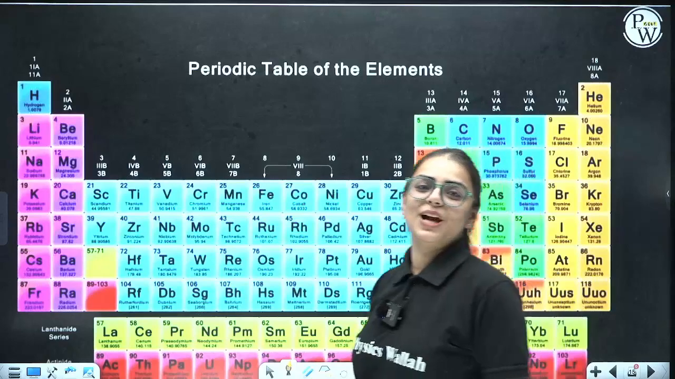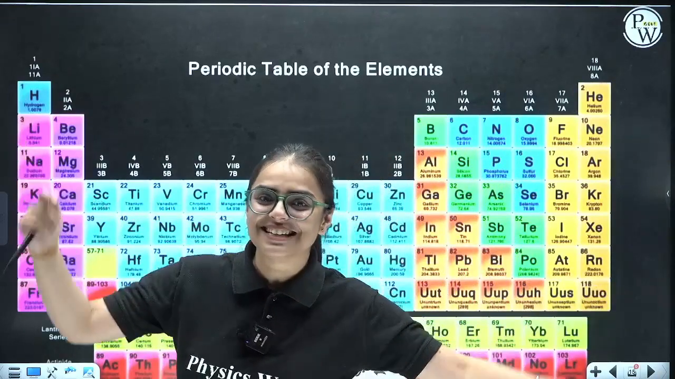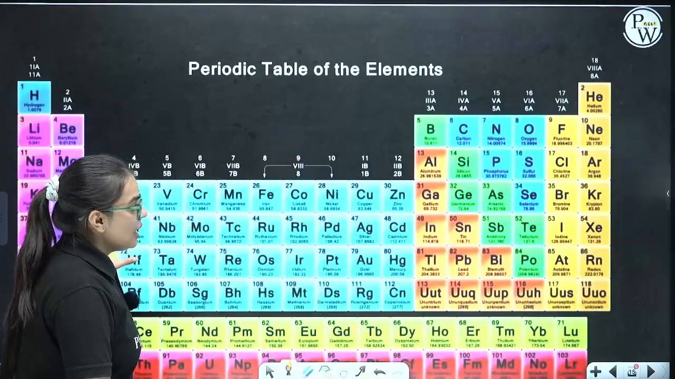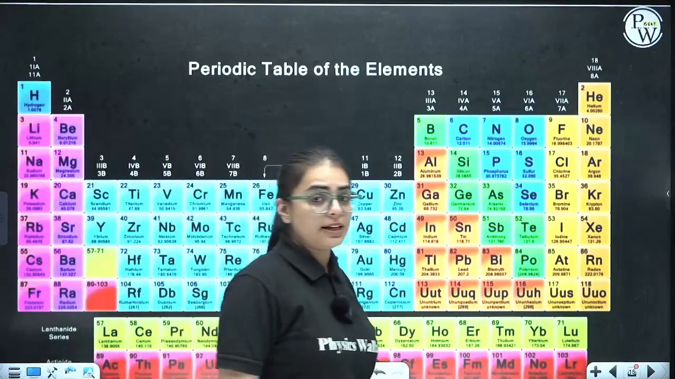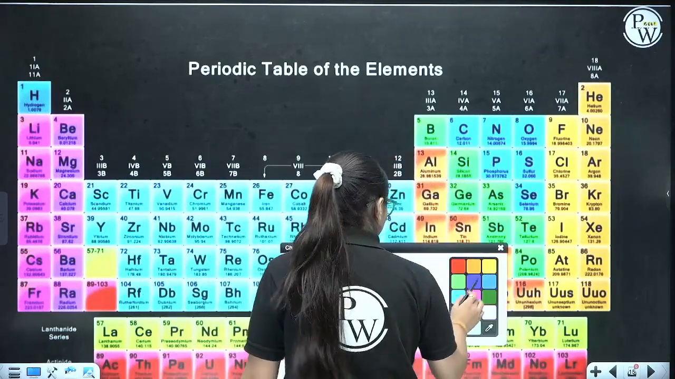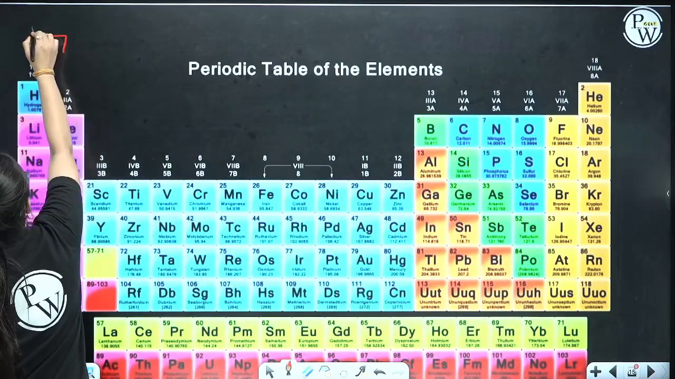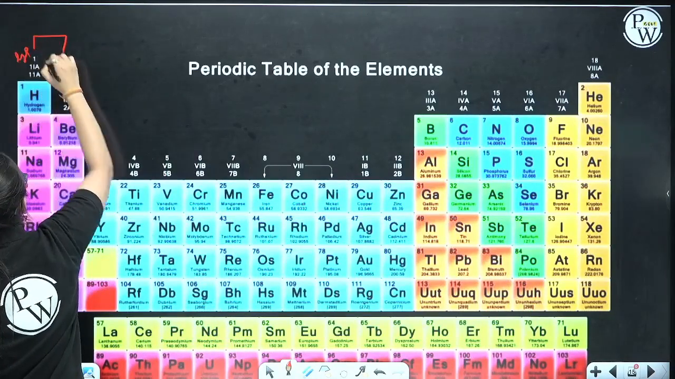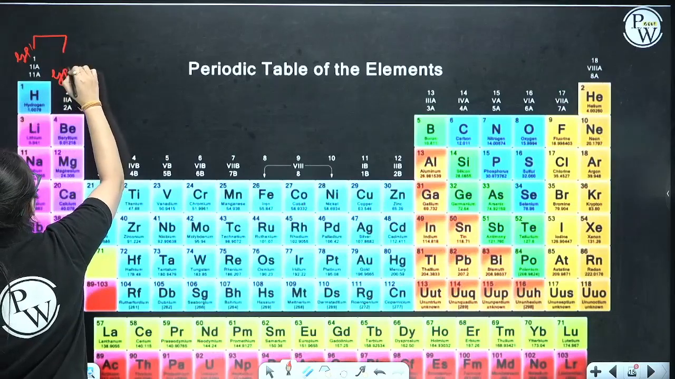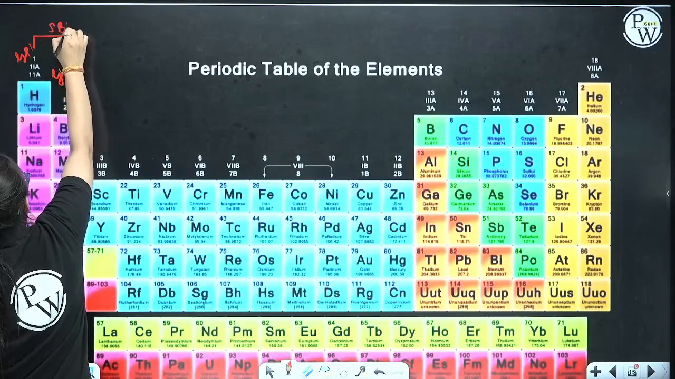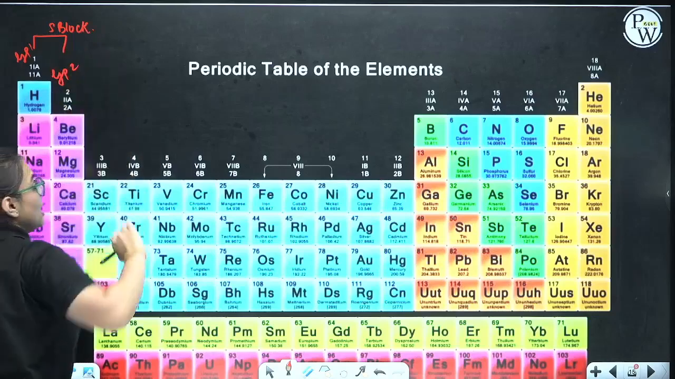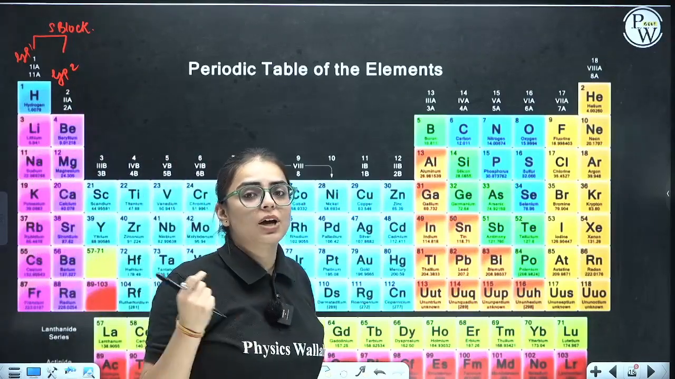Now comes the periodic table of elements, students. So this is your periodic table. How the periodic table is being classified, let us understand this in depth. See, these two groups, group 1 and group 2, are S block elements. Why are they S block elements? Because the last electron enters into the S subshell.